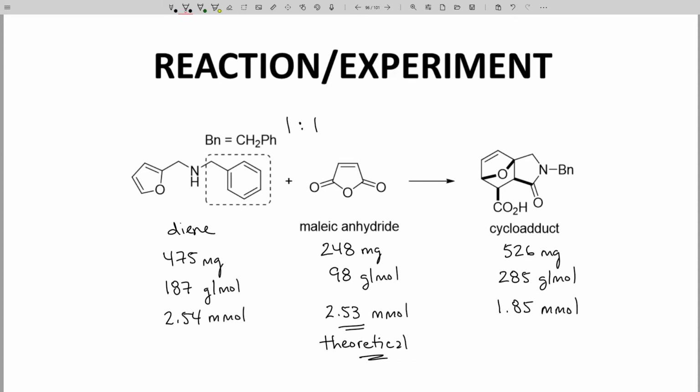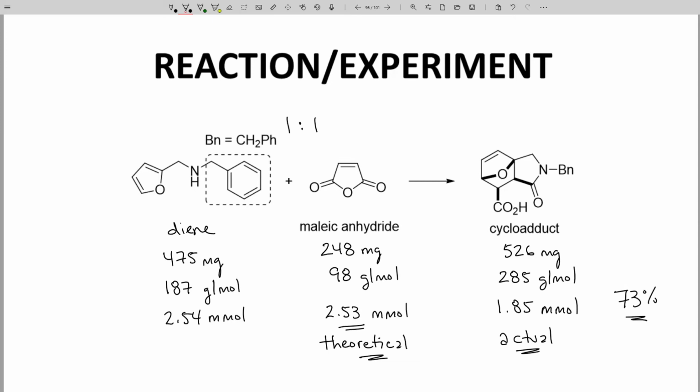This is our actual product, our actual yield. Actual divided by theoretical times 100 gives us a reaction yield, a percent yield of 73%. Fantastic. Of course, we need to see some characterization data before we get too excited.